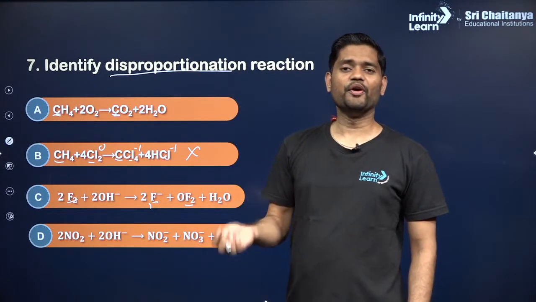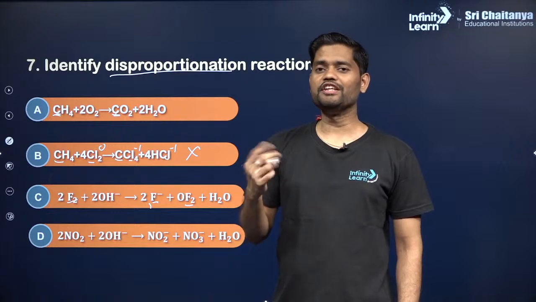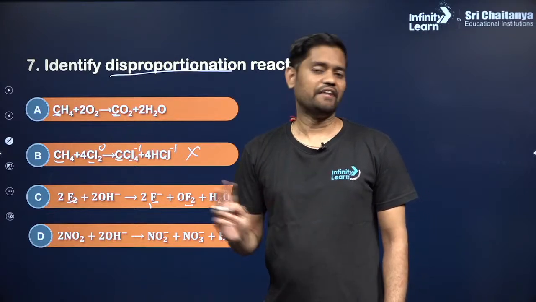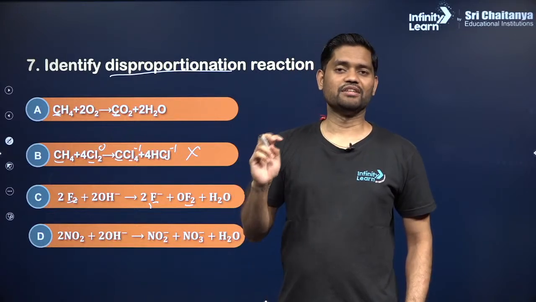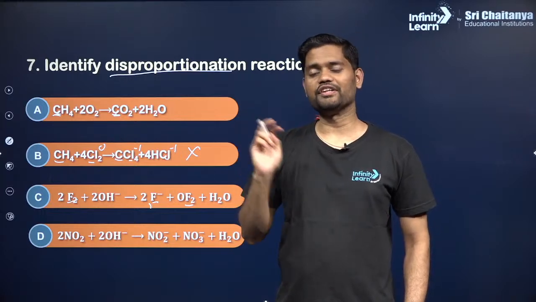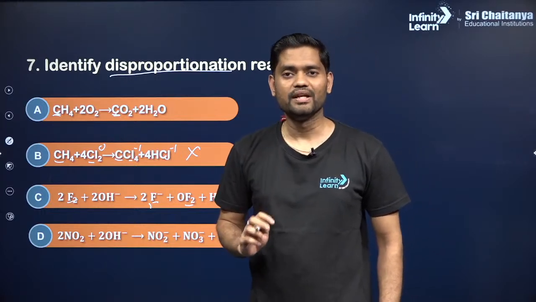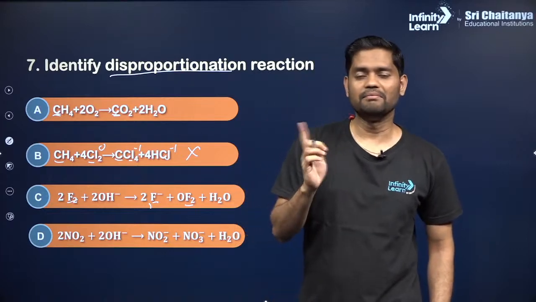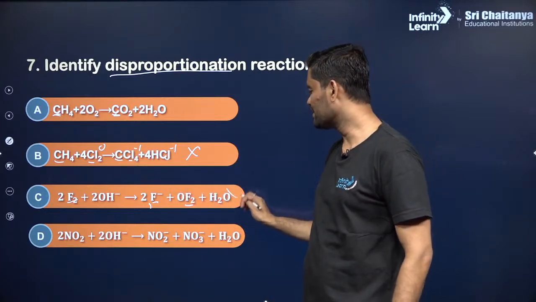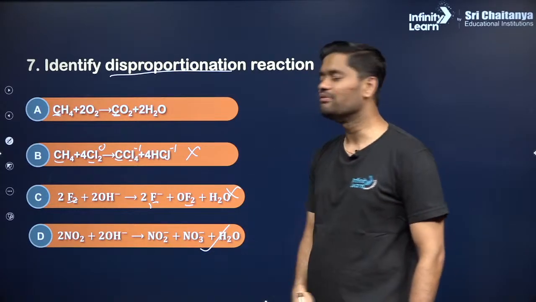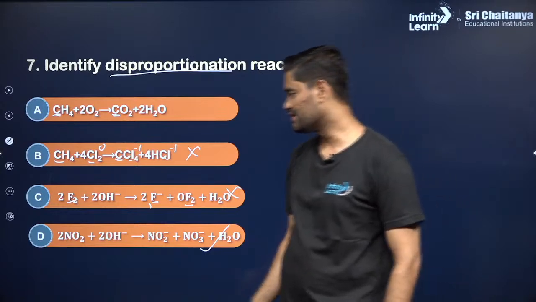But there is no point of checking fluorine. Why? Because fluorine is the most electronegative atom. It will never show any other oxidation number apart from -1. सिर्फ और सिर्फ -1 ही दिखेगा, बाकी और कुछ नहीं. So obviously you cannot check this, and hence the right option will be what? Option D. How? Let us justify.